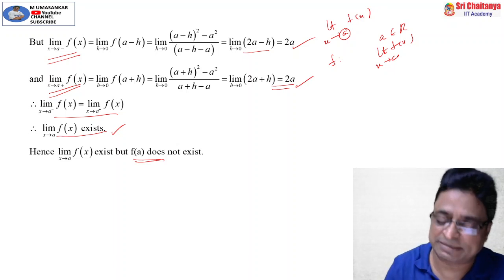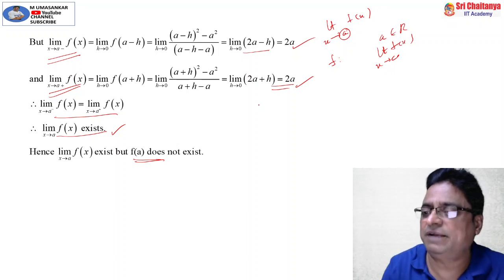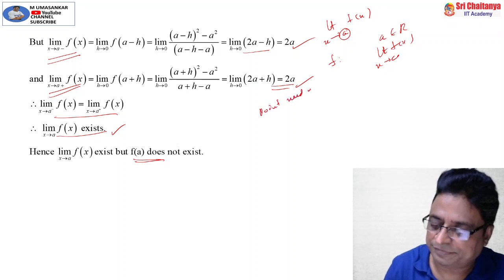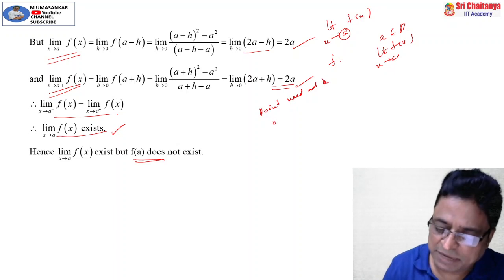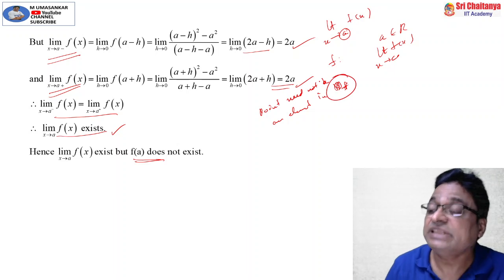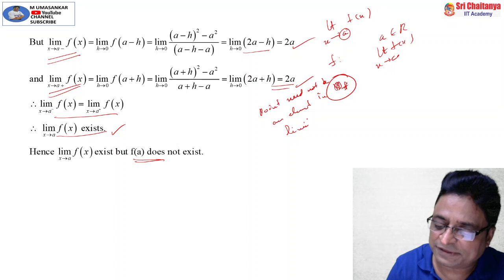So my friends, remember, the limit you are finding for a function at a particular point need not be an element in the domain of the function. D_f means the domain of the function. Then what is the relation? That should be the limiting point of the function.